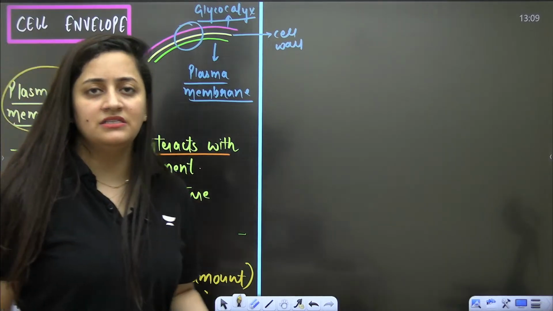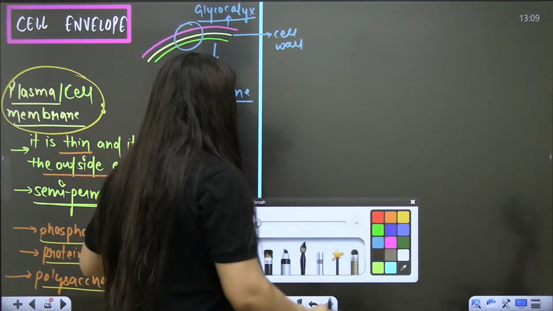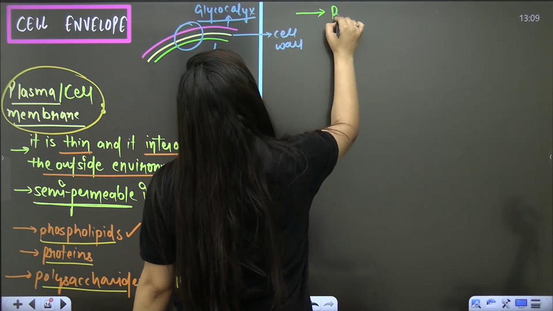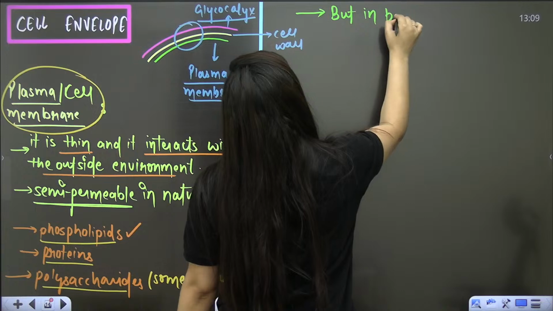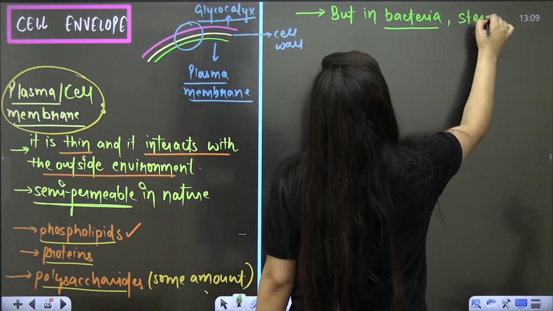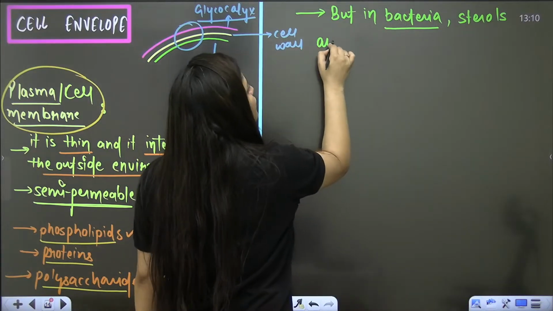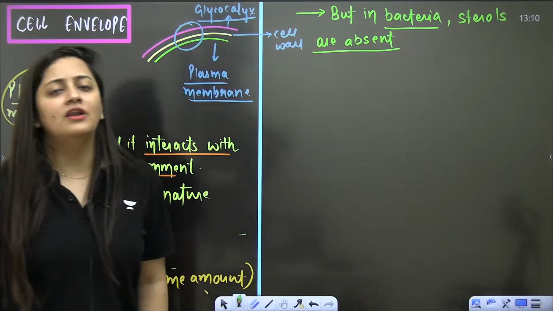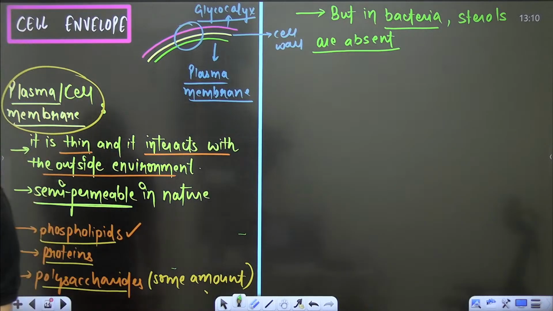But if you know that in the animal cell membrane, in the case of animals, the cell membrane has cholesterol. But in bacteria, cholesterol, which is a sterol, is absent. You are not going to see cholesterol or any other sterol in the bacterial cell membrane. Is that clear?